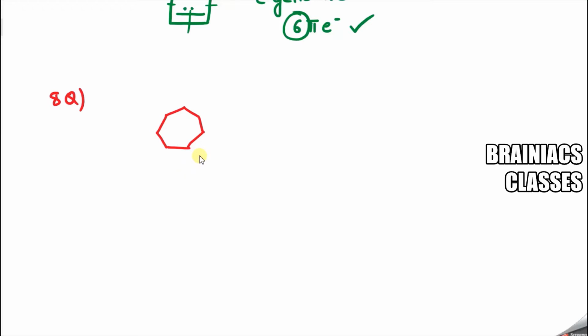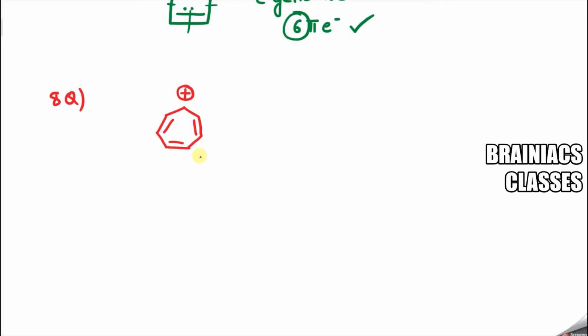Okay, it can be made more beautiful. One minute. Let me try it out. Now let me say here a positive charge is present. Then you have a double bond here, and a double bond is present here and another double bond is present. Now tell me whether this compound is aromatic or not.